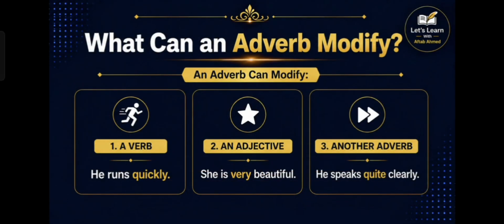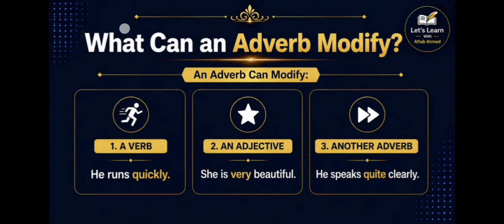One of the most important things is to remember what an adverb can modify. The answer is, an adverb can modify, first, a verb. For example, he runs quickly. The adverb quickly describes the verb runs. Second, an adjective. She is very beautiful.